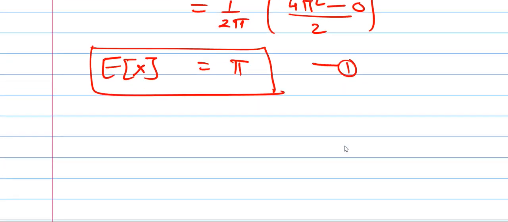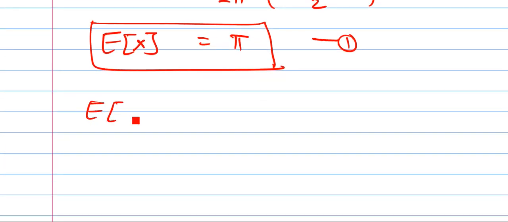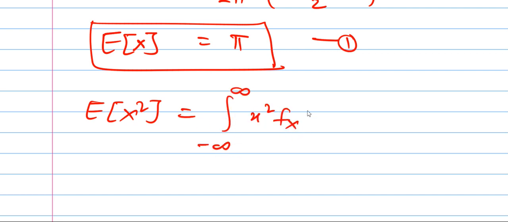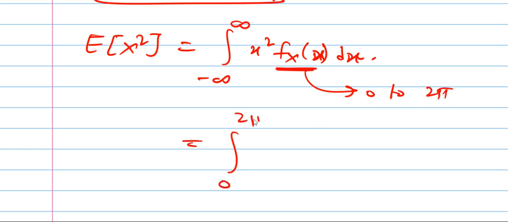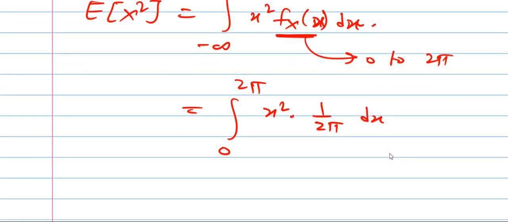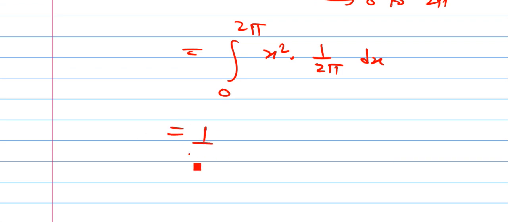Next we have to calculate mean square value. Mean square value is E of x square equal to integration from minus infinity to infinity x square into PDF. As our PDF is present from 0 to 2 pi, change the limits: 0 to 2 pi x square into 1 upon 2 pi dx. Take 1 upon 2 pi outside; integration of x square is x cube by 3, limits 0 to 2 pi.